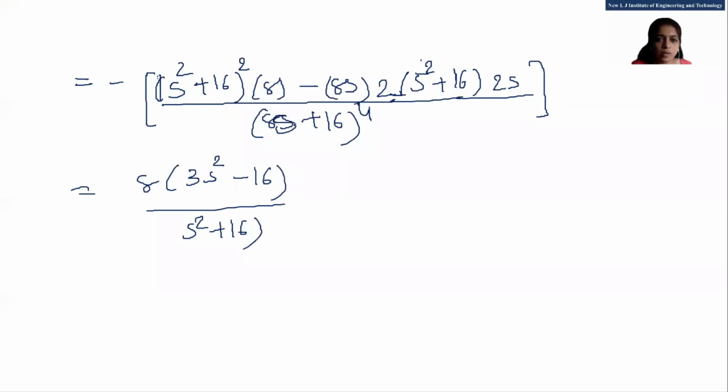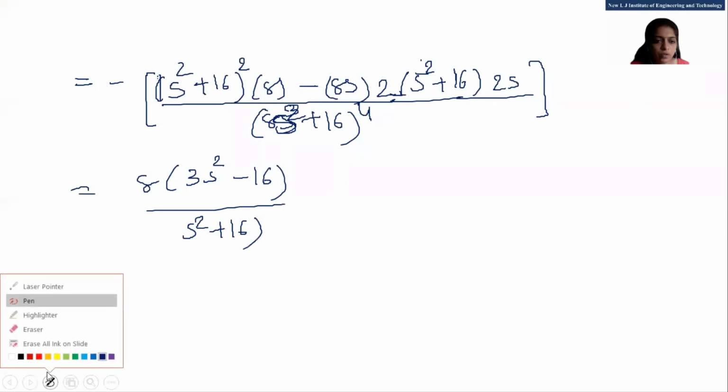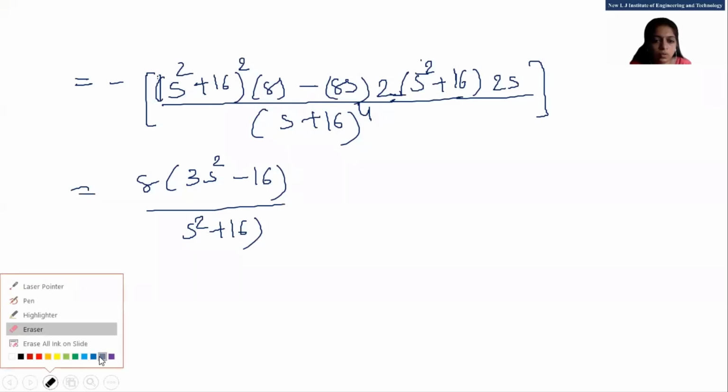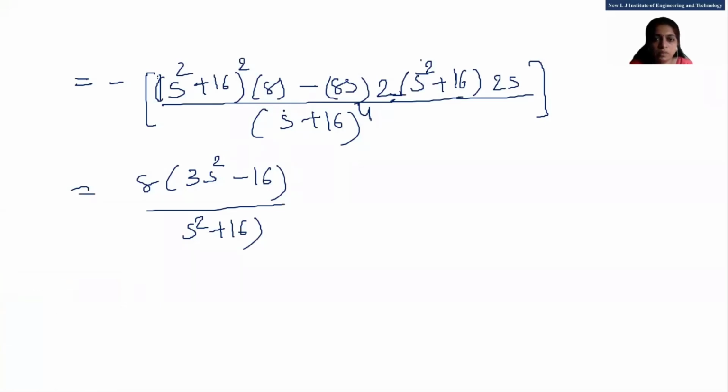Here it is s square, right? Not 8s, sorry, here our denominator is not 8s, this is s square. So this is s square plus 16 whole cube. One bracket will cancel. But this is the answer of what? This answer is Laplace of t square sine 4t, right?